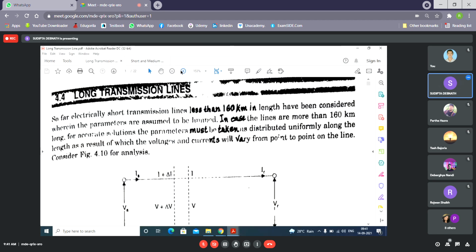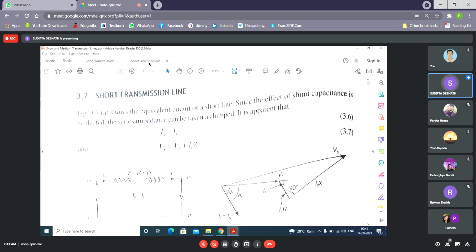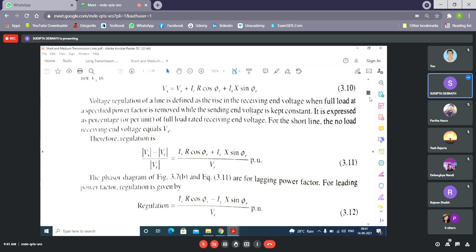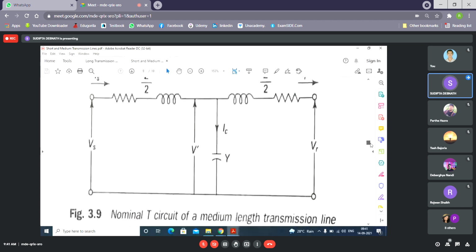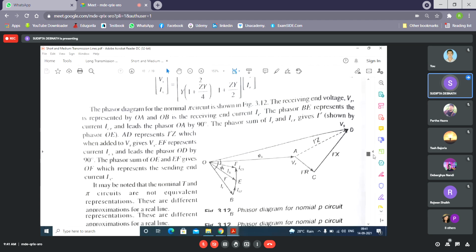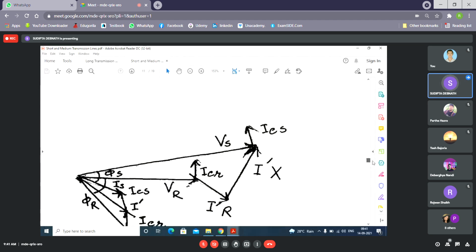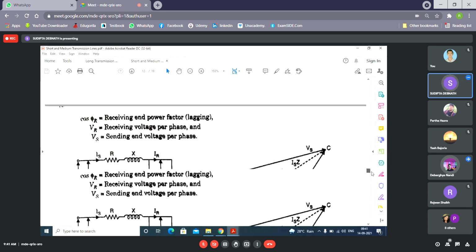Now, last day we discussed short transmission lines and medium transmission lines. Did I complete all the three types? That means end condenser, nominal T, nominal pi method.